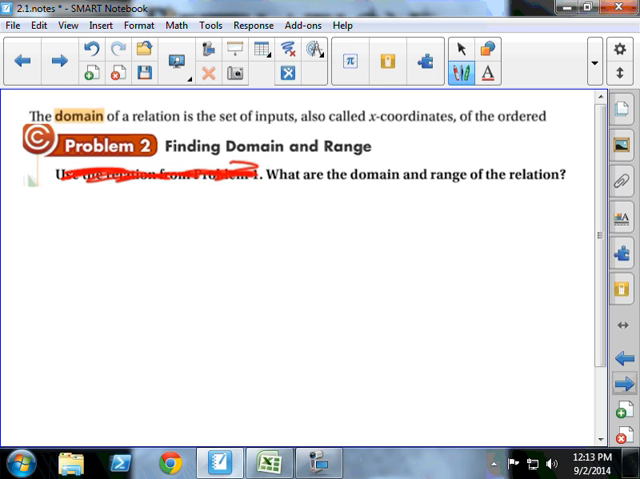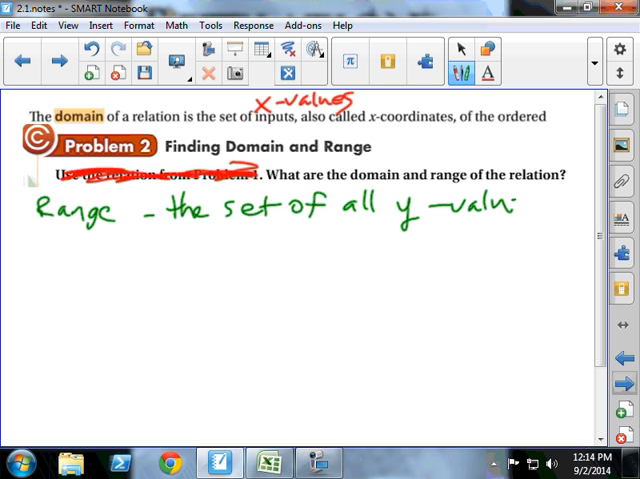Oh, we didn't even talk about the domain yet. Oh my gosh, I'm skipping way ahead. Domain is the set of X values. If I'm taking notes, that's what I'm going to write next. Range is the set of all the Y values. So those are 2 more terms. Domain is the set of all the inputs, or X values. Range is the set of all the outputs, or the Y values. After you get a minute to write that down, we're going to see if somebody in here can identify the domain and the range of this relation.